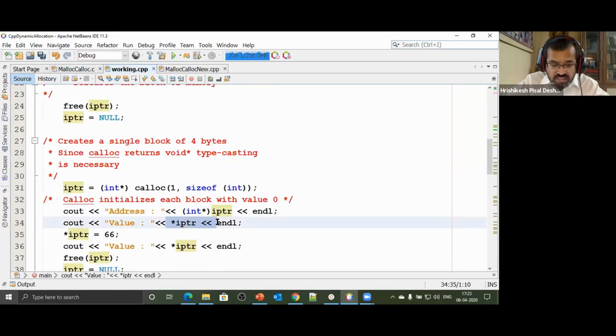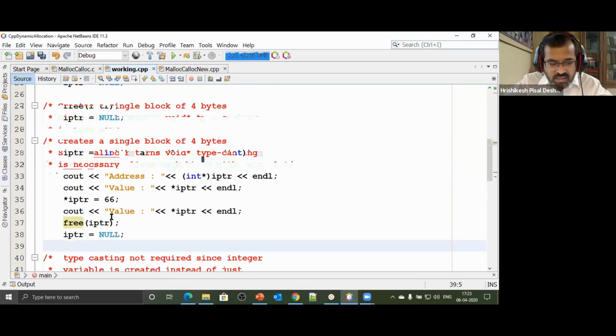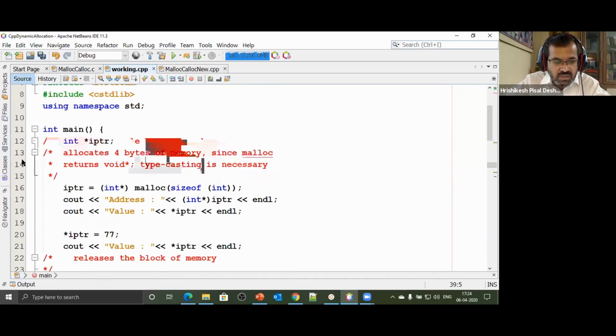Here, there is an assurance that I'll get value as 0. I change the value at that location, I print the value, and I release the memory. Till here, it's all fine. So let's trace this particular code till this place, and then we'll go ahead with what happens with the new operators which have been made available for us in C++.